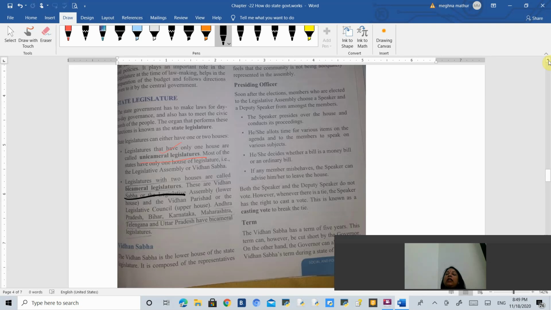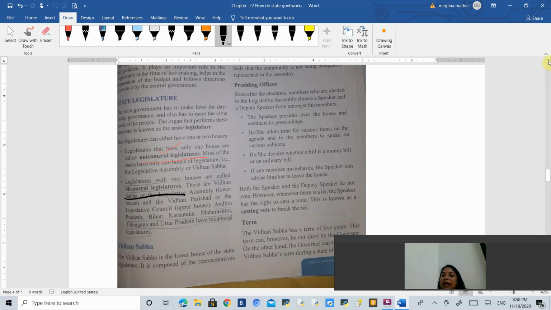Now, certain special conditions arise sometimes in the assembly. For example, whenever a bill is presented and all the assembly members are voting for it, and a tie happens, when 50% of members are supporting the bill and 50% are against the bill, then what will happen? In that condition, the speaker may give the vote.